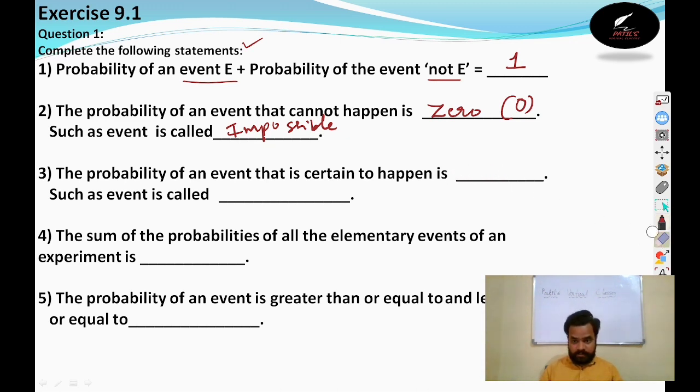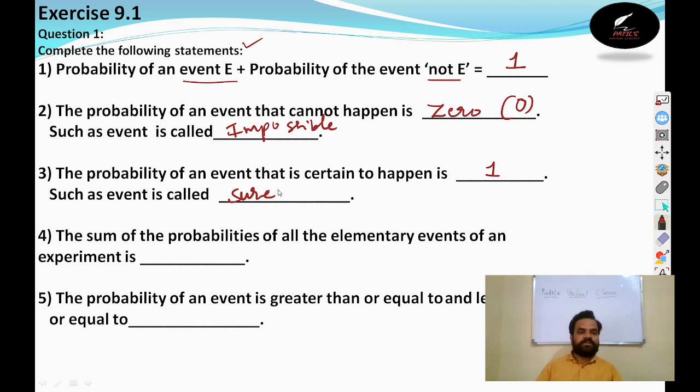Any event certain to happen is called a sure event. We discussed tossing a coin: the probability of both events added is 1, since surely either head will come or tail will come. Surely any one out of these will come.